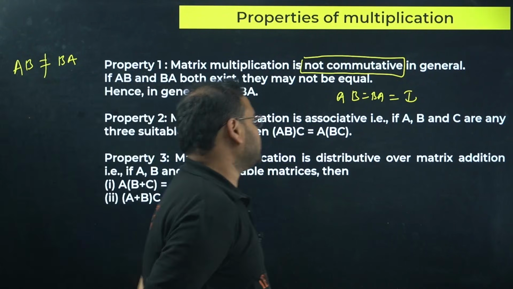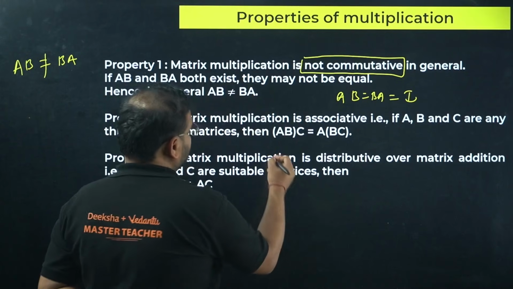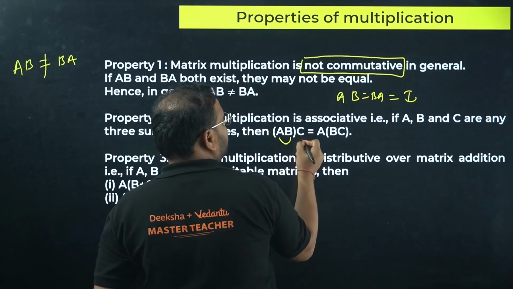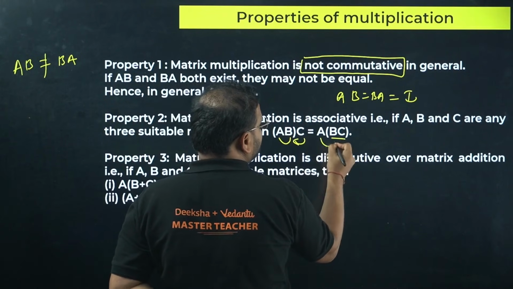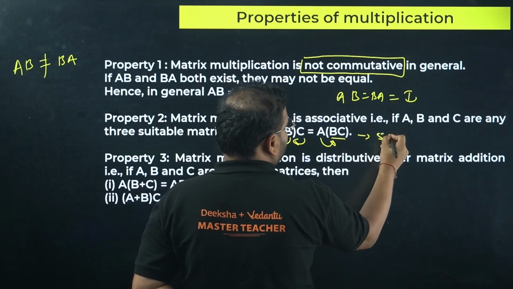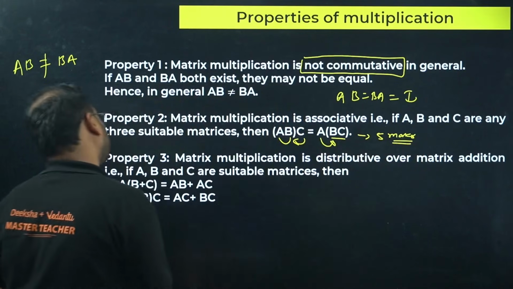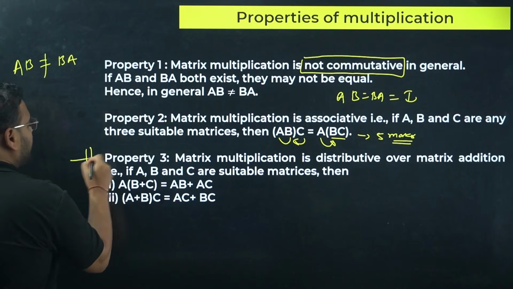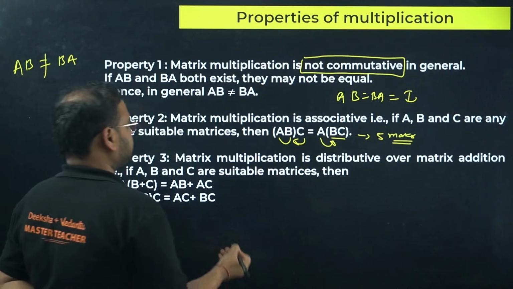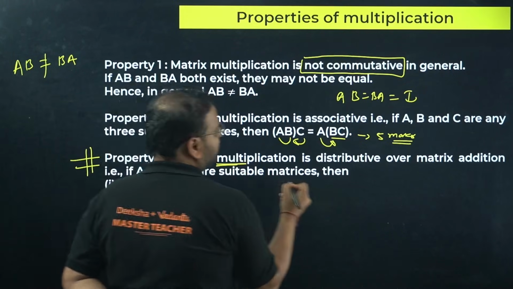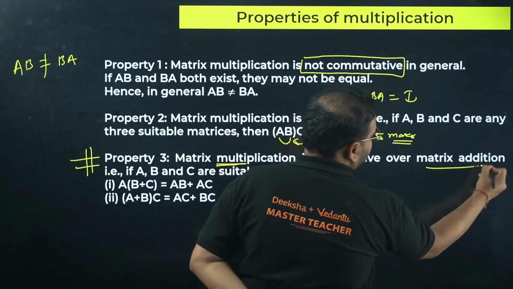Matrix multiplication is associative, that is, you can multiply AB first, then C later, or BC first, then A later. This question has been asked for 5 marks. This and the next one are the most favorite: the distributive property of multiplication over matrix addition.